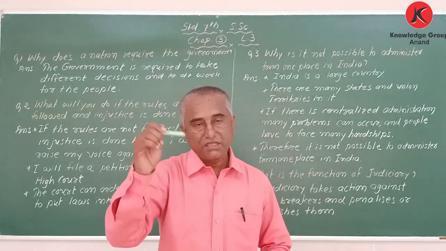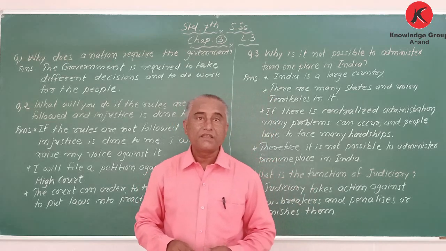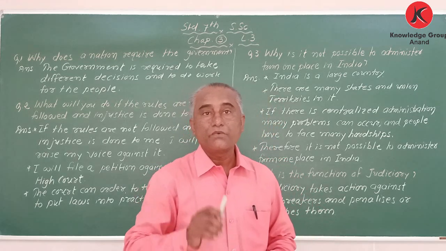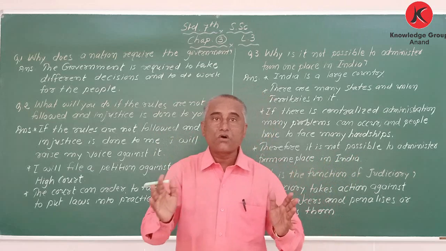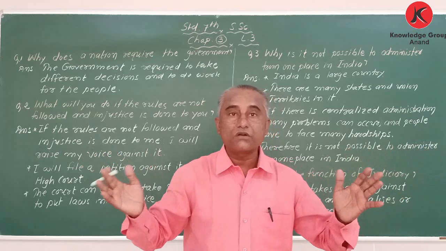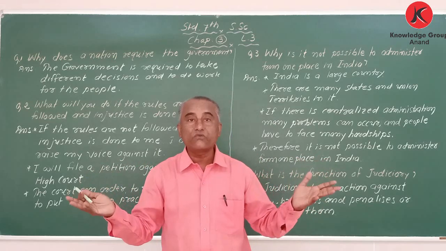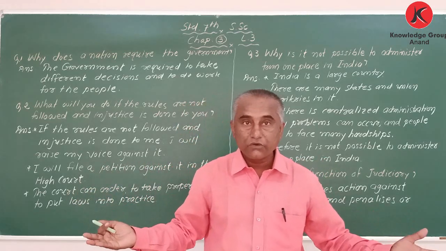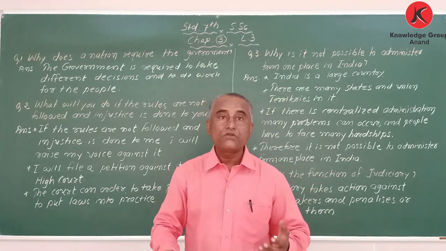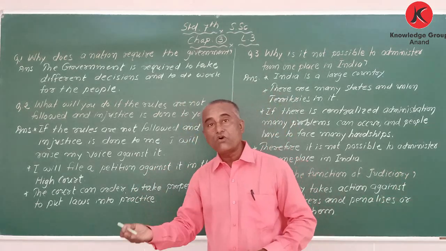Now take the example in these circumstances. We had a big problem with COVID-19. My dear student, the government has taken a right decision about lockdown. Why? Because the disease was spreading in a large amount. It was a big problem. So in order to stop that calamity, the government has taken the decision to stop everything. Lockdown 1, lockdown 2, lockdown 3. For what? Just for us only, to keep us alive, to save us from this kind of calamity. The government has done it. Now slowly they have opened also.